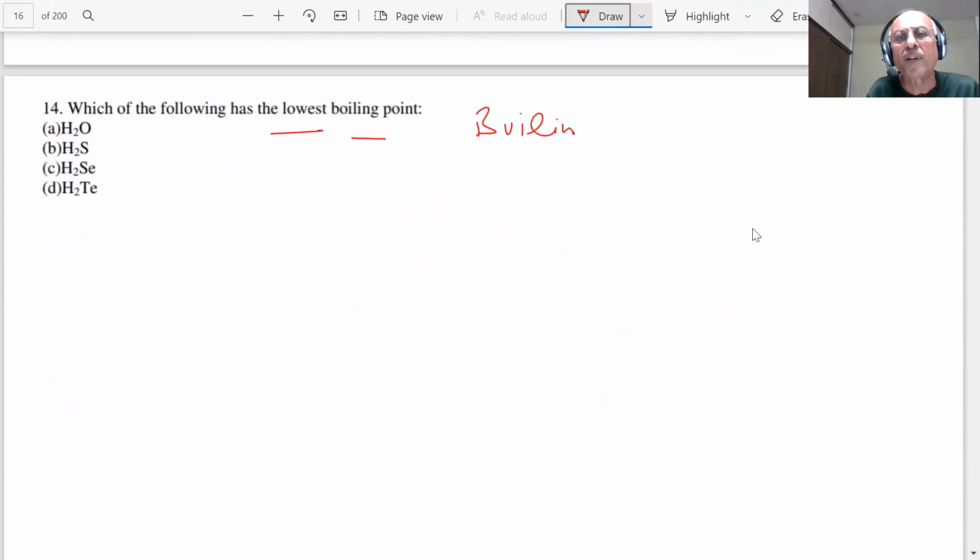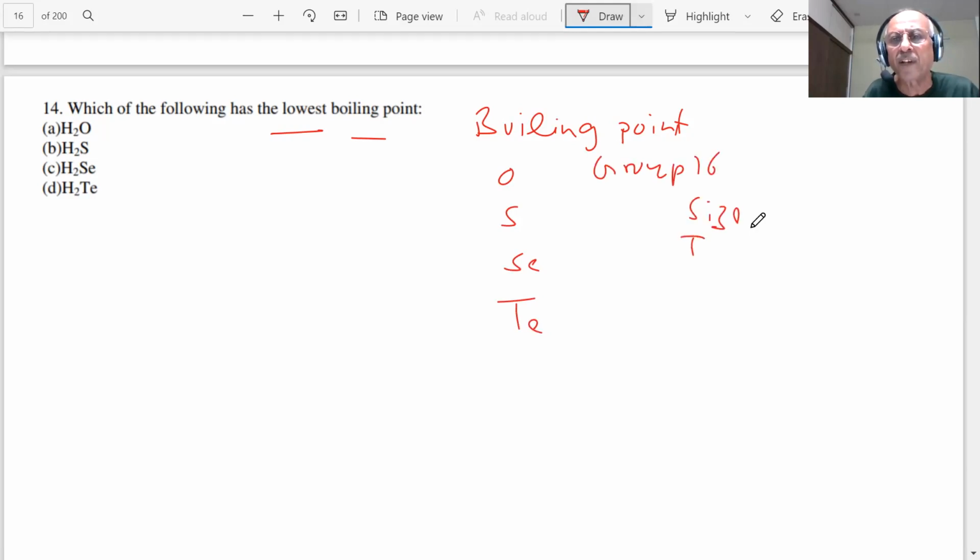Now we come to the boiling point, students. Which group is there? Oxygen, sulfur, selenium, tellurium. This is my group 16. As you go down the group, size increases, students. Size is increasing down the group, and therefore, as the volatility decreases, the boiling point should become more. What happens then in this case? But there is an important point because of the water, students.